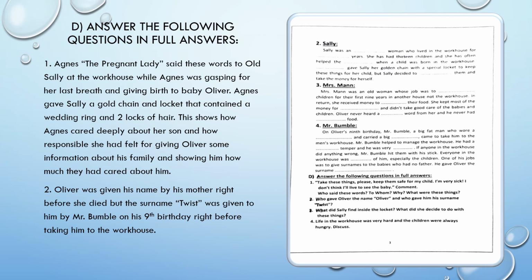Question number 2 says, who gave Oliver the name Oliver and who gave him his surname Twist? So the answer says, Oliver was given his name by his mother right before she died, but the surname Twist was given to him by Mr. Bumble on his 9th birthday, right before taking him to the workhouse. Let's move on.